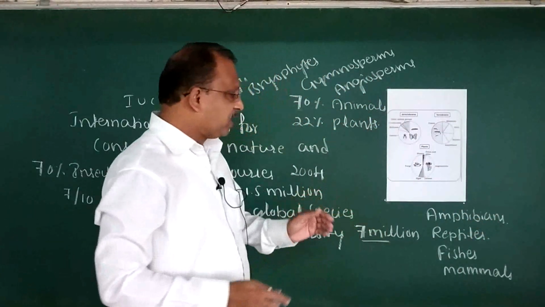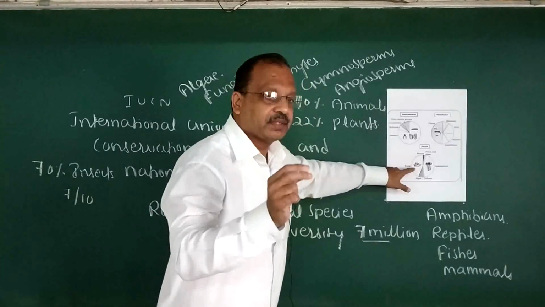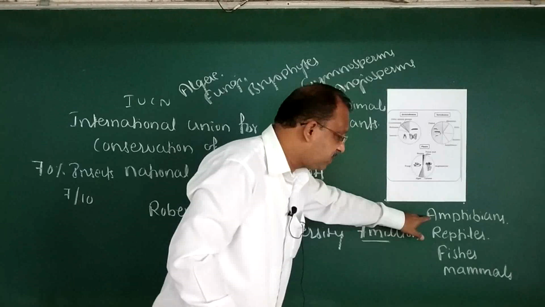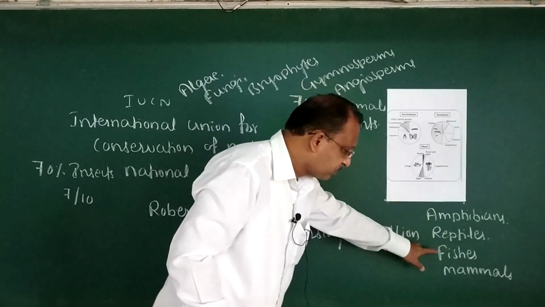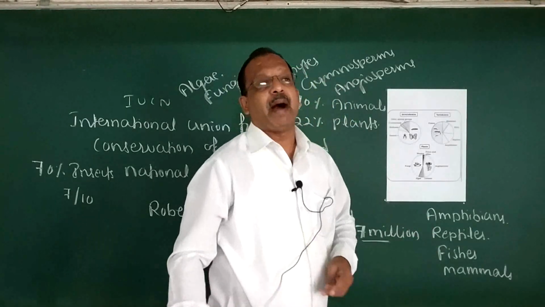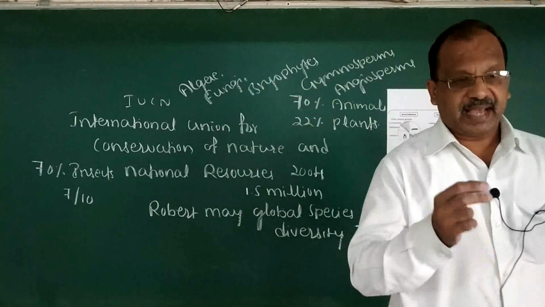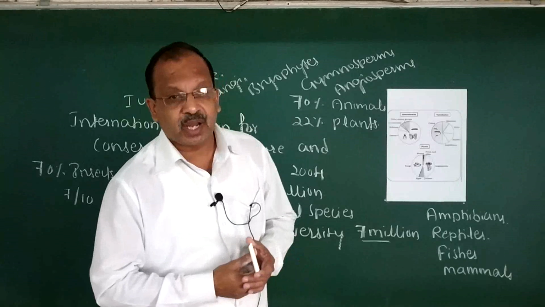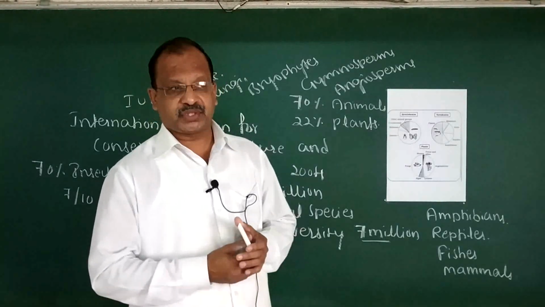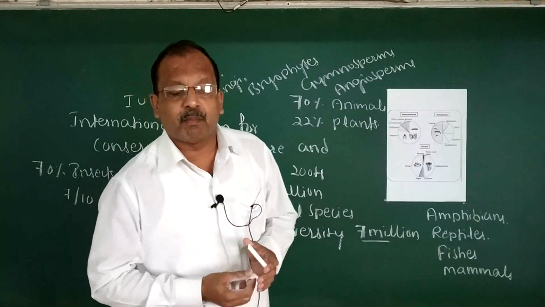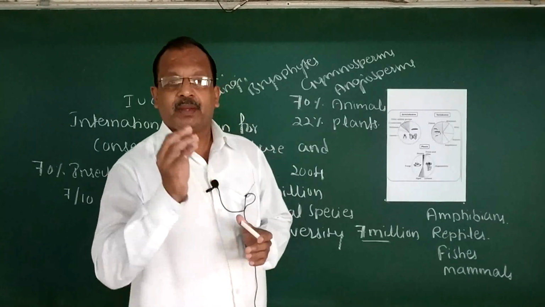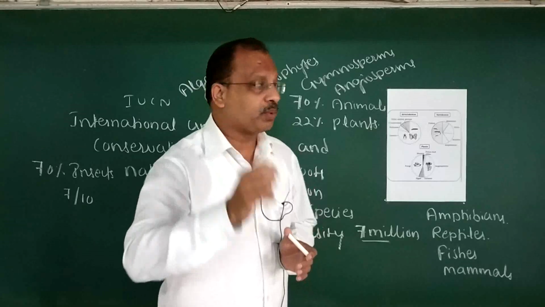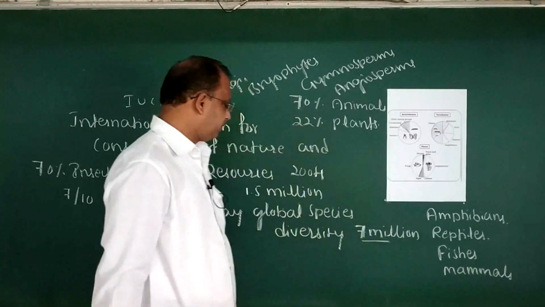The fungal population is quite more. It is more than the combined number of amphibians, reptiles, fishes and mammals. But taxonomists have not given the correct estimation about prokaryotes, or they are not sure about microbial activity, because many microbes cannot be cultured in the laboratories. Look over this number carefully.